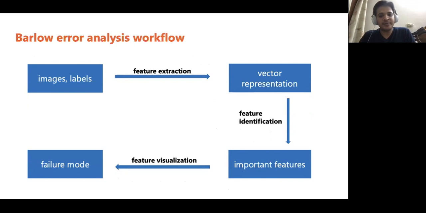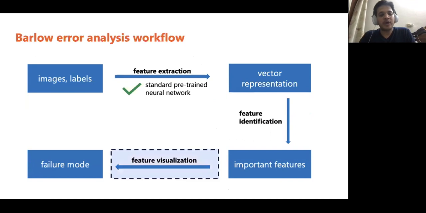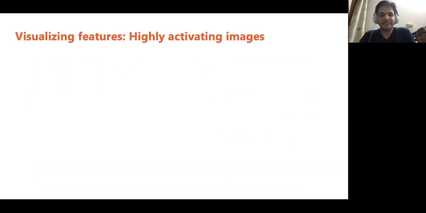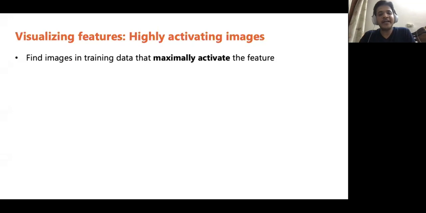Let us for now assume that we have already extracted the features from some standard pre-trained neural network. First, let us try to visualize these internal features to understand what they mean. Now, how do we visualize these internal features of a network? One straightforward approach can be to find images in the training data that give the highest activation values for the feature. Let us look at an example using this technique.